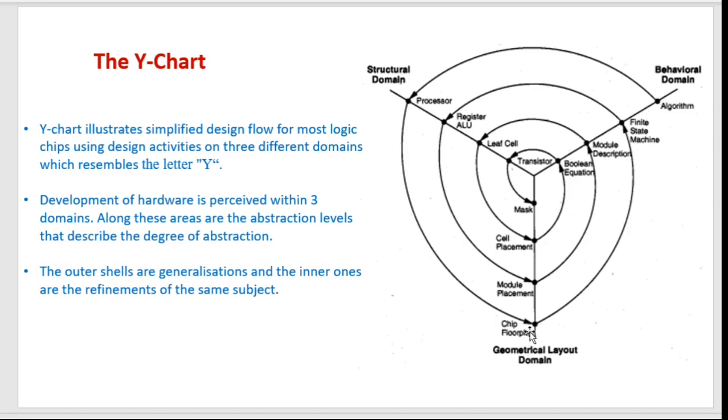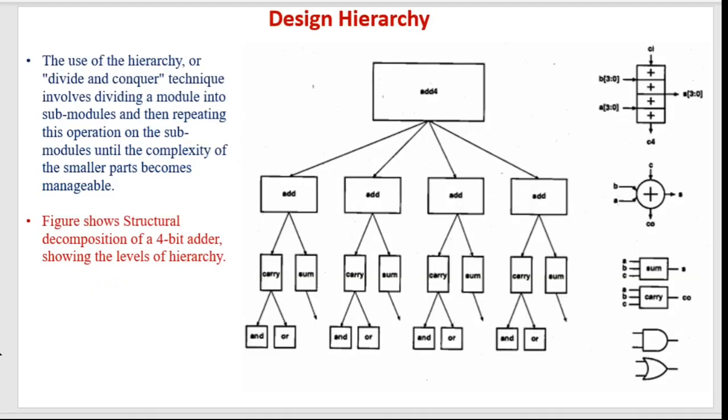Then the complete chip floor plan gives us the information about the placement of each of the components on a chip, down to a mask that generally describes each one of those transistors, single transistor location and fabrication. So this is about the Y chart, that gives us a simple idea about the 3 domains that are used in VLSI design, and it is also called a simple VLSI design flow. Then the next topic is design hierarchy.